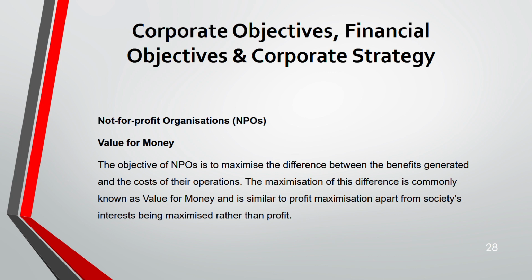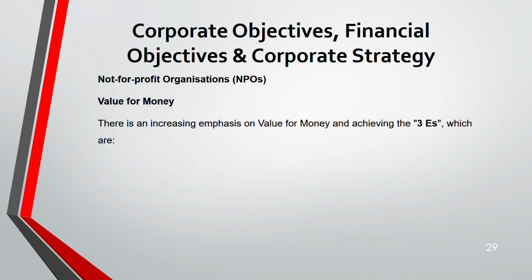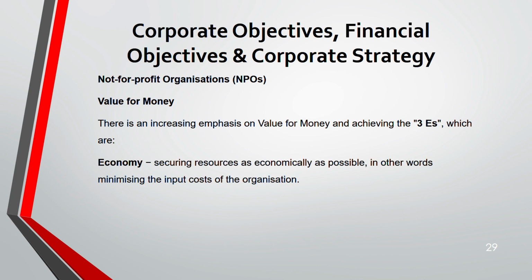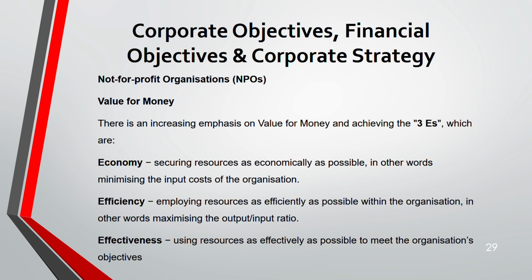This is very similar to profit maximization. There they want to maximize profit; here they want to maximize that difference. But the difference is they are not maximizing profit, they are maximizing society's interest. Now, there is an increasing emphasis on value for money and achieving the 3 E's. There is another term, the 3 E's, that you will hear in not-for-profit organizations. The 3 E's stand for economy, efficiency, effectiveness.